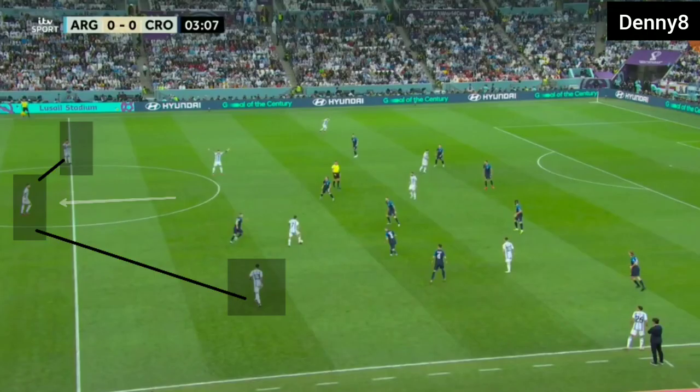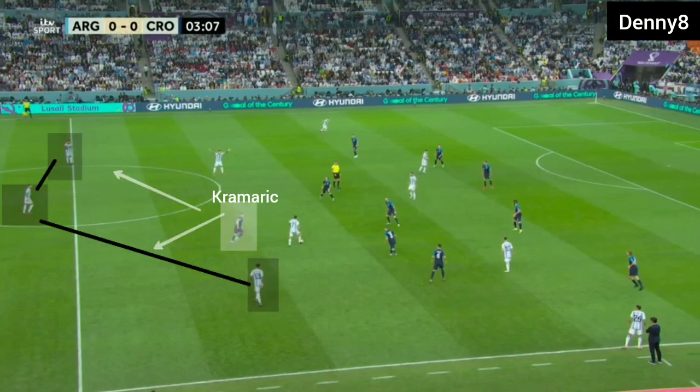In open play, Argentina were building the game in a back three. Argentina's central midfielder was dropping in and joining the back line. In open play, Croatia were pressing with Solman. With Argentina's midfielder joining the back line, Argentina had a 3 versus 1 player number advantage against Croatia's front line.